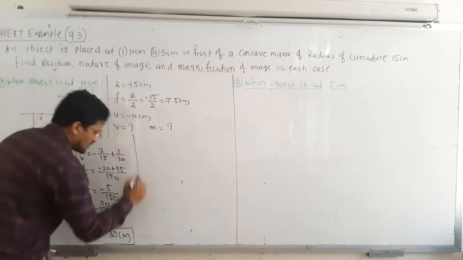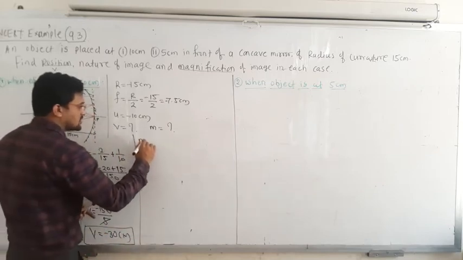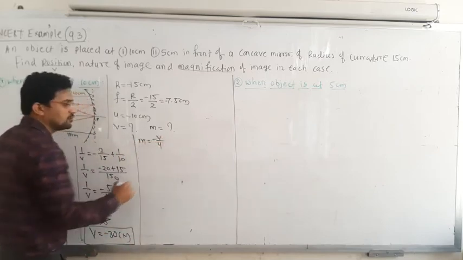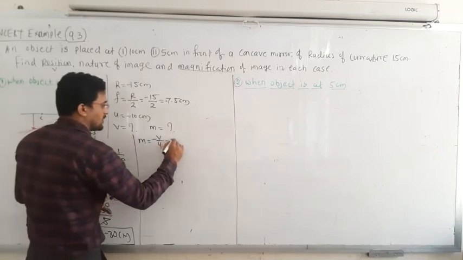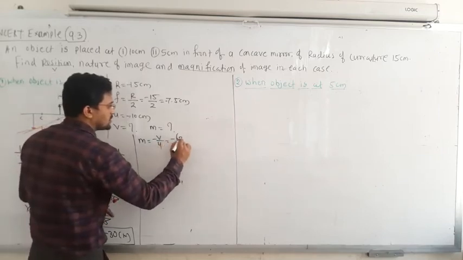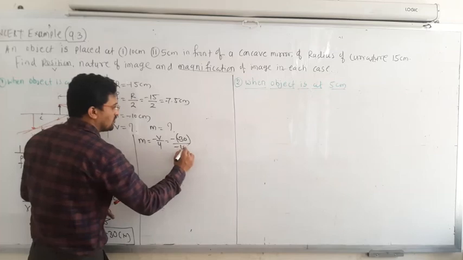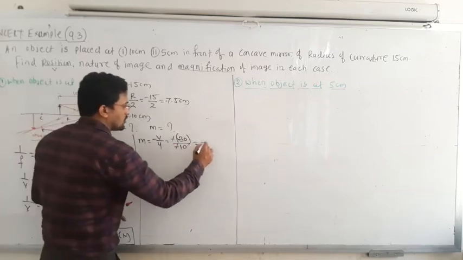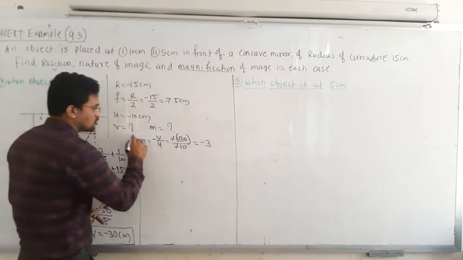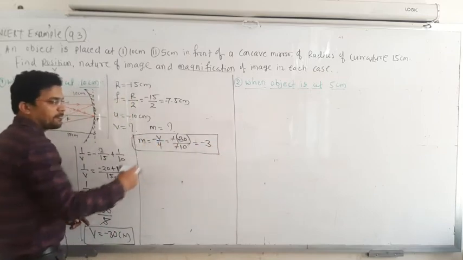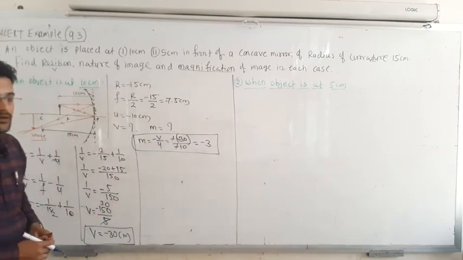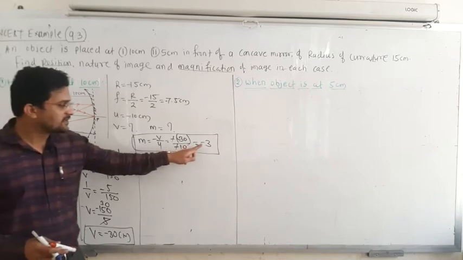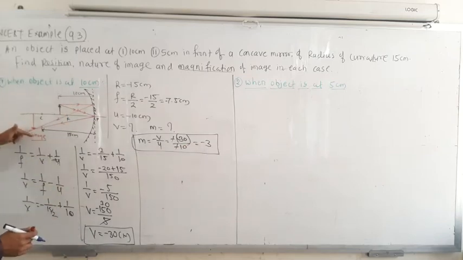Now once you get this V, magnification is equal to minus v by u. So minus of minus 30 divided by minus 10. The minuses cancel out, so it becomes minus 3, correct? So magnification is 3, that means greater than 1, and this negative represents the image is inverted.